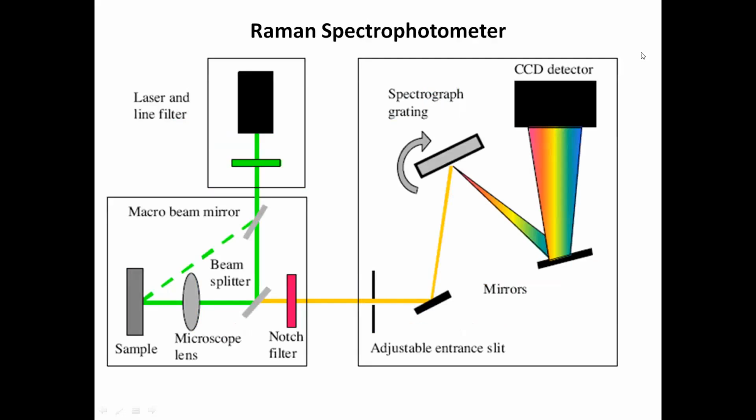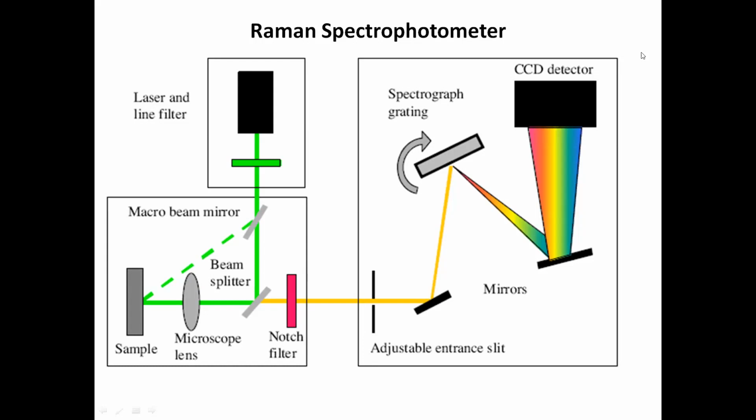This is the pictorial view of Raman spectroscopy or Raman spectrophotometer. Which kind of Raman spectrophotometers are available in the market, and what is the utility of these Raman spectrophotometers? You will see the Raman spectrophotometer, the laser light source is there, but there may be a filter, so as to get only the monochromatic light from that source. When this light comes to a beam mirror, a particular component of that light will reflect from that mirror, and that will come to the sample.